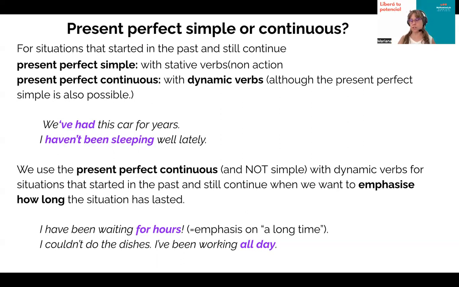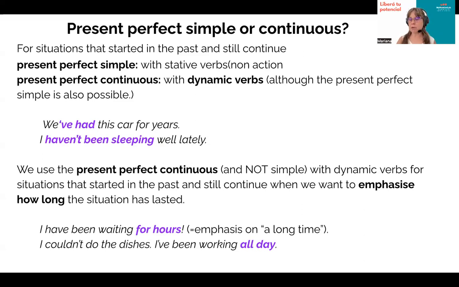For situations that started in the past and still continue, we could use both, but we need to understand that for the simple, only stative verbs, like I've had this car for years. Remember that stative verbs are those types of verbs that can never be used in the continuous, and they show states of being, like have, live, be. I've had this car for years. I've lived in this place for years.